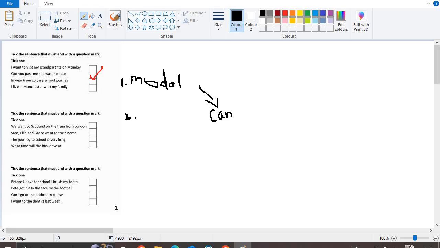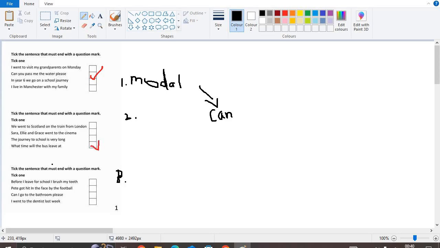Step 2 is to see if it's either command, statement or question. It's not saying that they will go to the bus. It's not saying that the bus will leave at. It doesn't say any of that, so we can see it's immediately a question. And also, a little trick I can do is that I can add little question marks on each of them and see if they make sense on their own. But obviously it wouldn't make very much sense. And on this one, it's asking us, what time will the bus leave at? It doesn't know what time the bus will leave at. So that's how we know it's a question. So we can tick that.